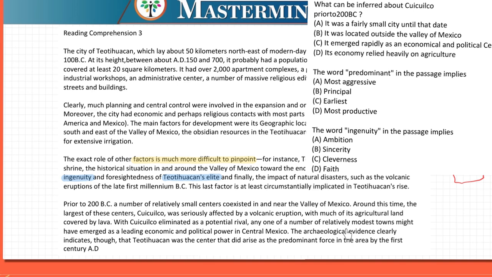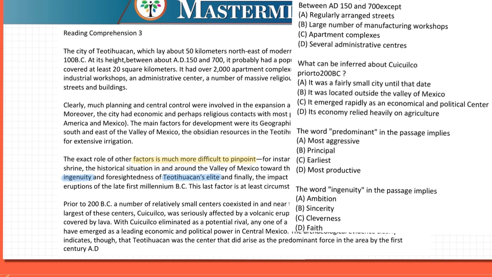So archaeological evidence clearly indicates that Teotihuacan was the center which arose as a predominant force. That means the earliest force over here. Predominant force, that is, earliest force.